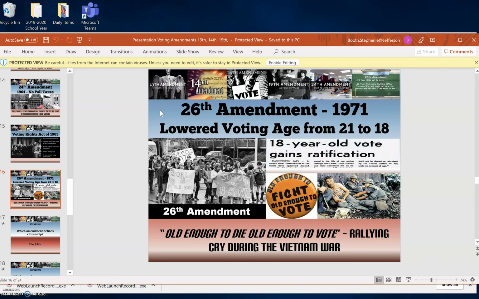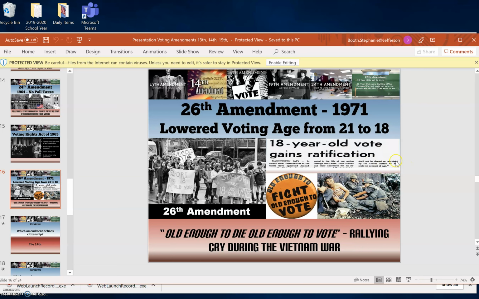And this is why 18-year-old young men were being drafted and chosen for selective service and sent to Vietnam to fight. But they couldn't vote till they were 21. So they were old enough to lay down their lives and fight for their country and die. But they had no say-so in what was going on in that government. And so the idea is if you're old enough to die, you're old enough to vote. And so there was a rallying cry during the Vietnam War. That younger generation rising up and said, we should be able to have the right to vote at 18, not 21. And so they did.